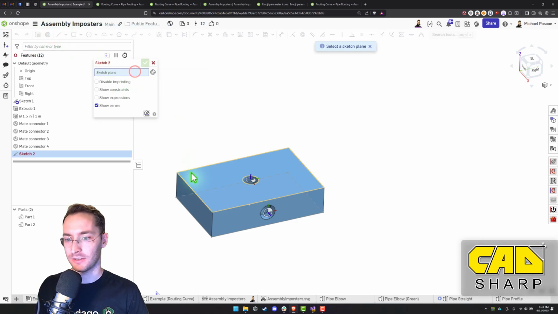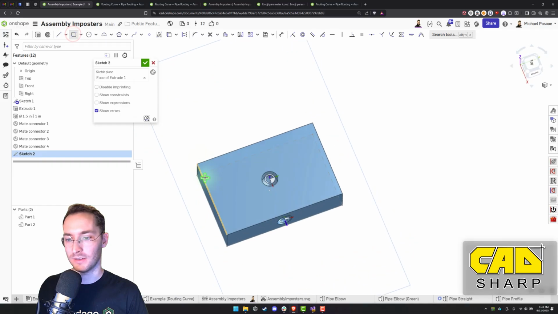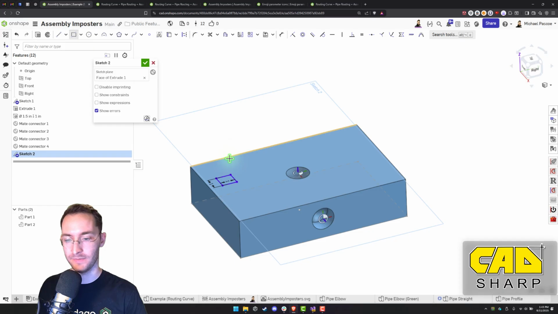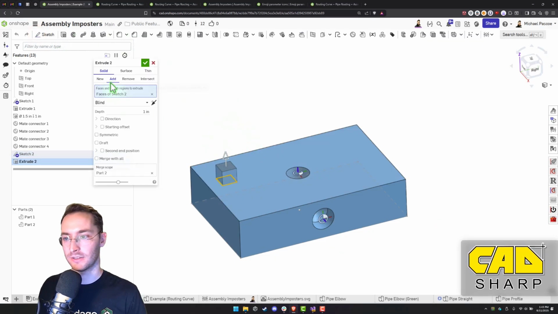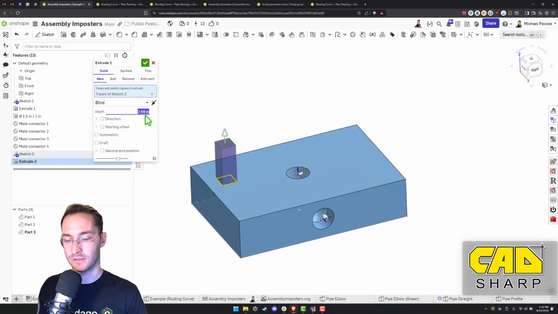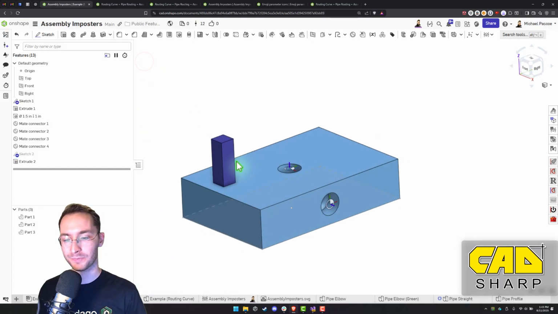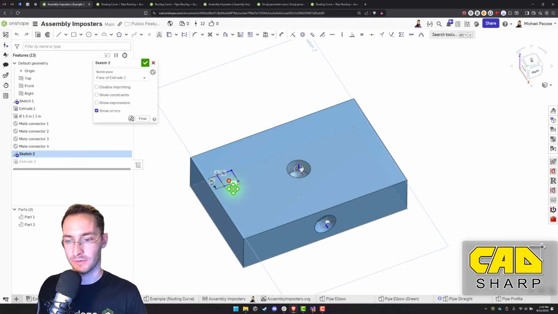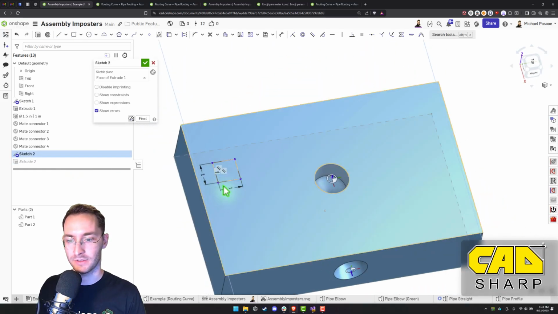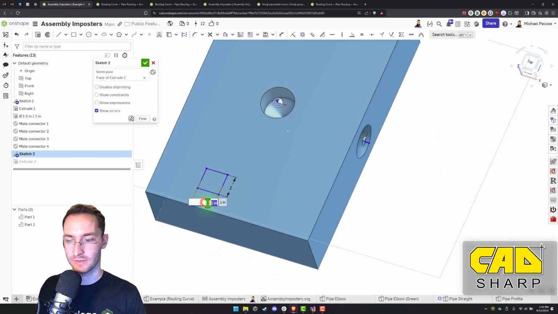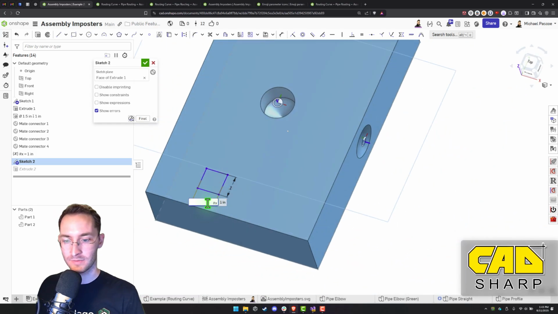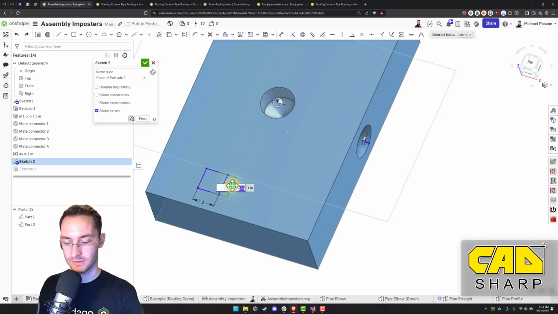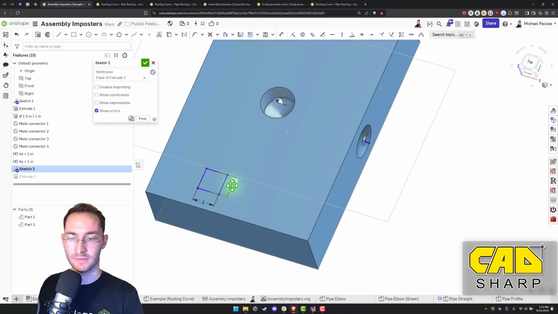So let's sketch on this plane, and we're just going to make a cube 1 by 1 and extrude it like that. And we'll make some quick variables for this. So this will be the width. And this is the y. Oops, not yards. Okay.